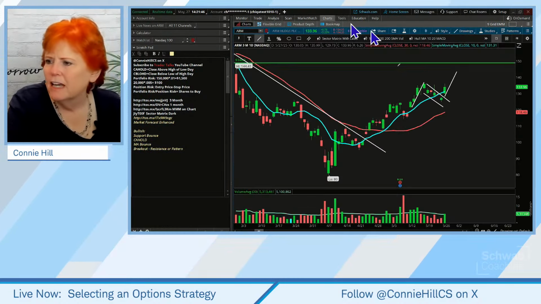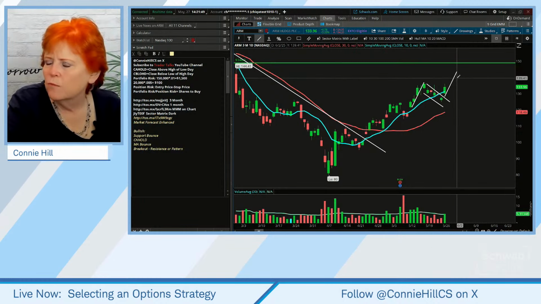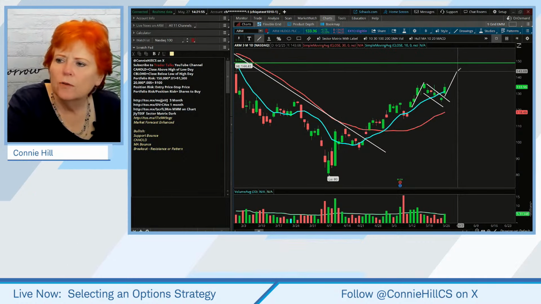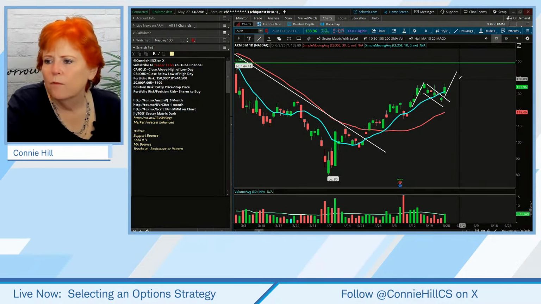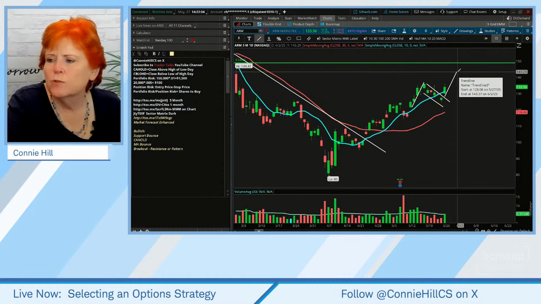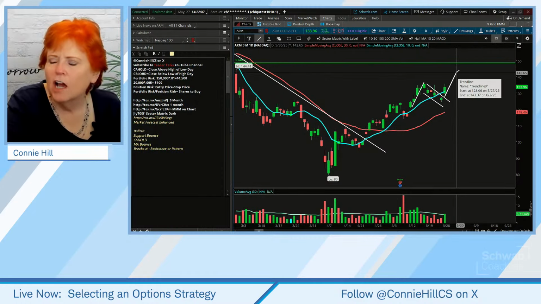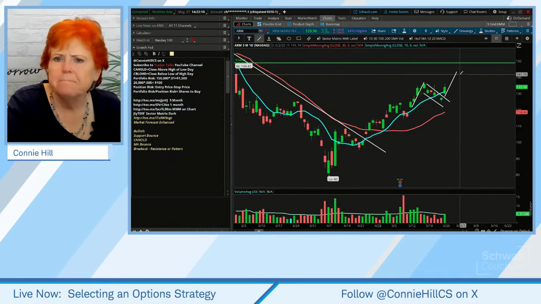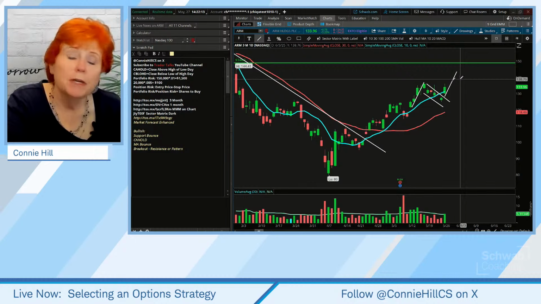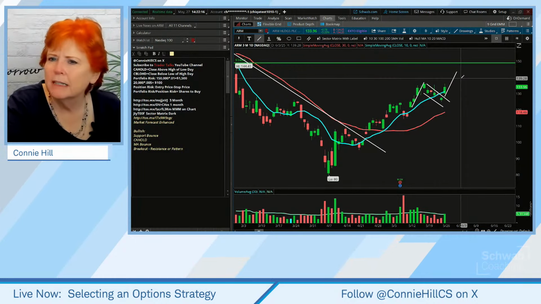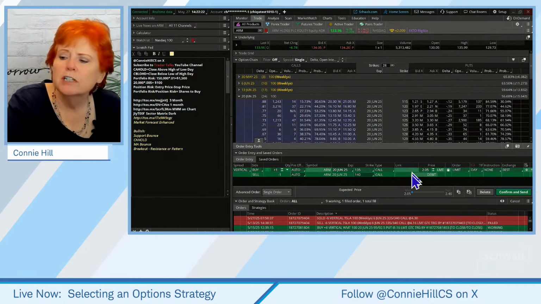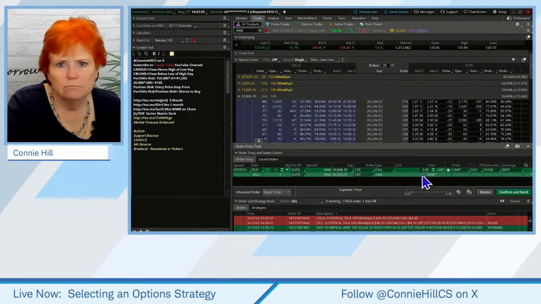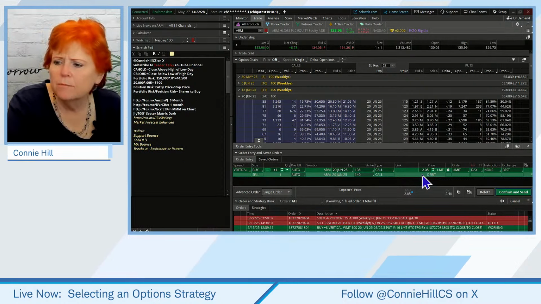How far would $6 be? If I were to go to the 140, which is pretty close to where my mouse is here, it's not quite up here where the potential target could be based on the flag pattern. So on this one, we're going to put it in based on the price of where that flag target could be. The stock would be above 140 at that point, but it doesn't necessarily mean that it's at max gain. Okay, so let's see what this would look like. We would be risking 205 to make 295. Okay, and it requires a pretty decent move.